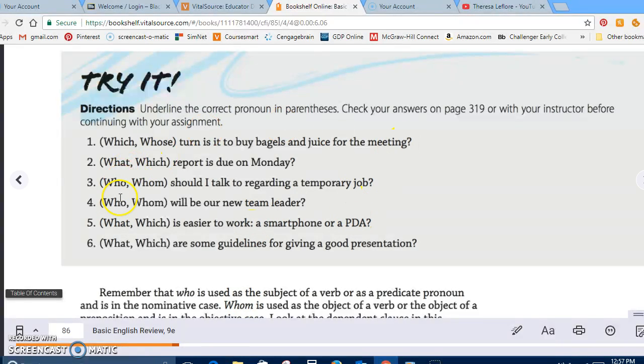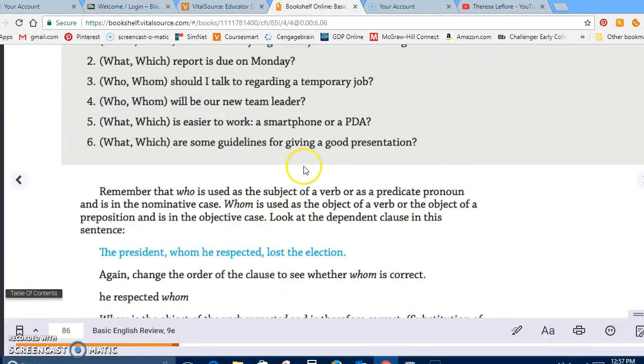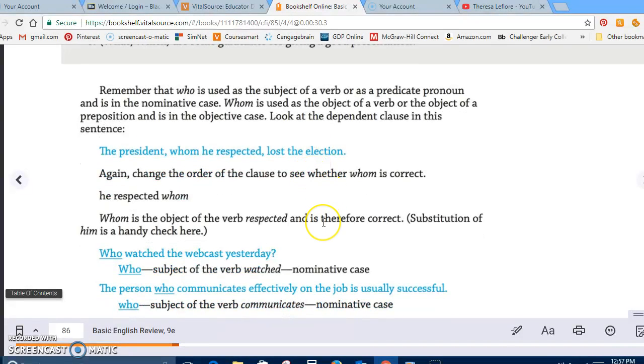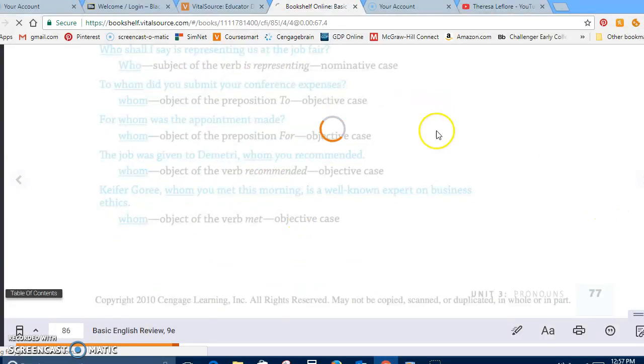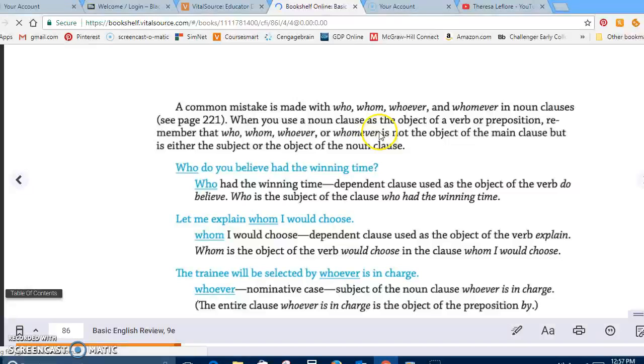So always remember when you're looking at the who or whoms, rearrange the sentence using him or her instead of who or whom, and it might be a little bit easier for you to determine which one would be the best option. All right, what's on this next page that we need to talk about?